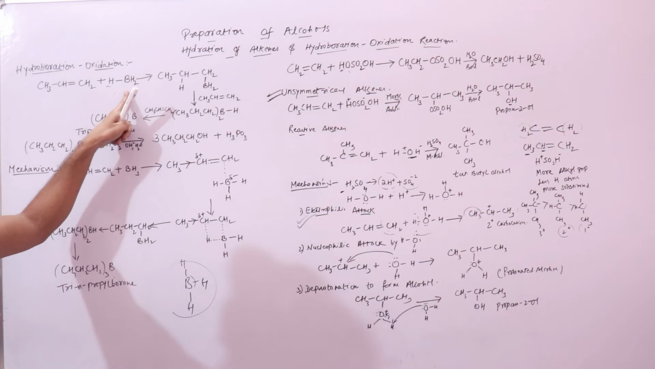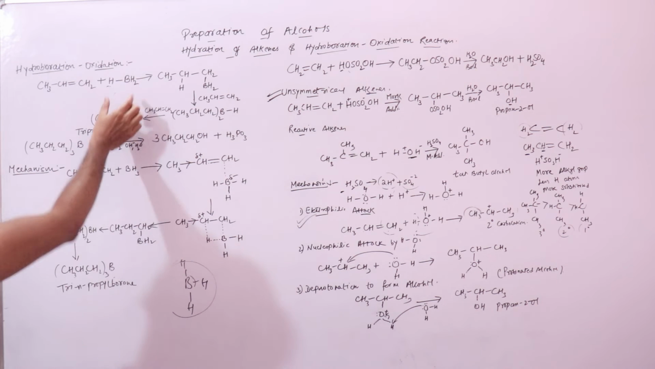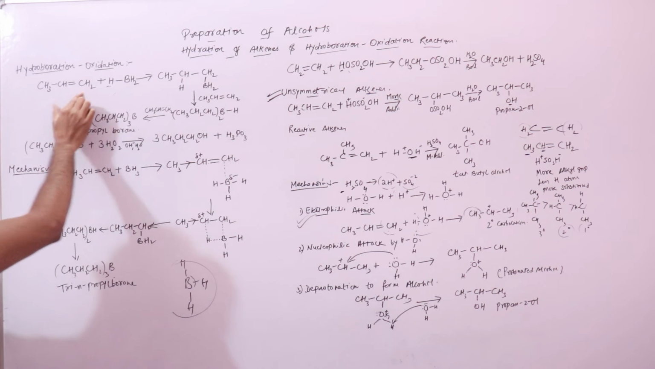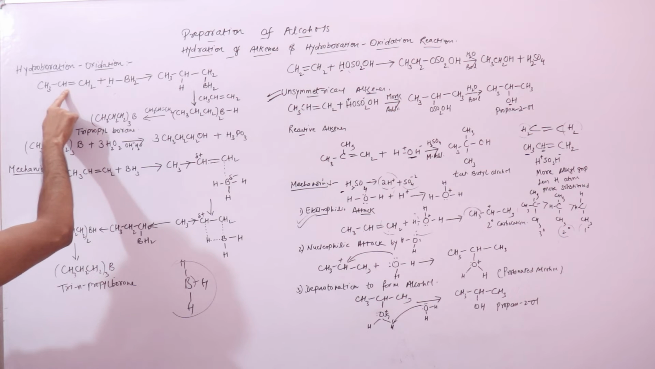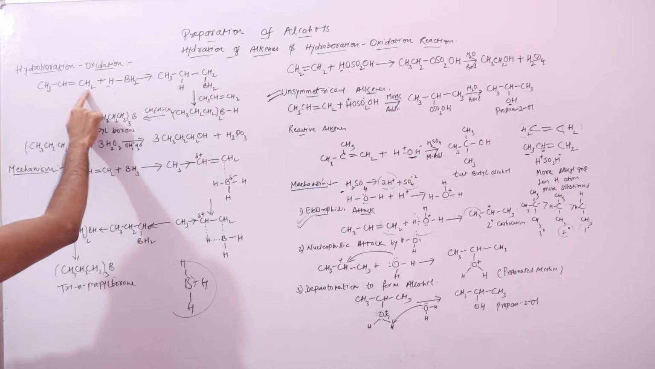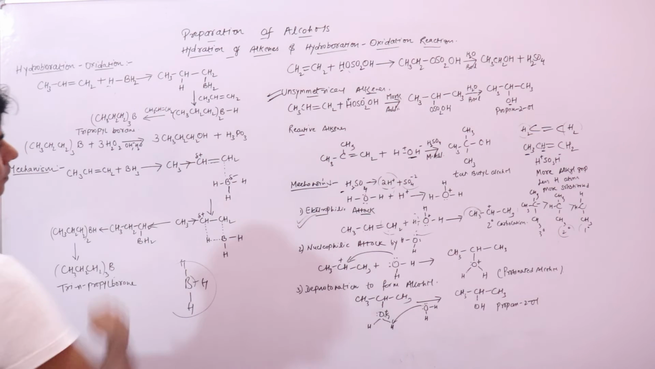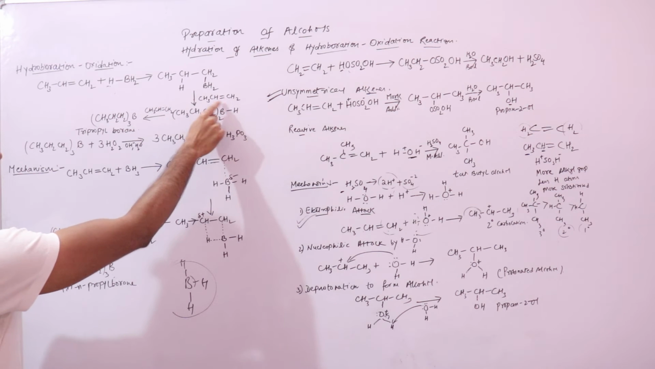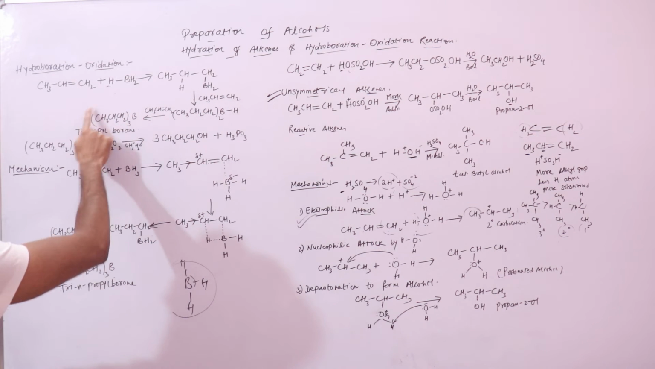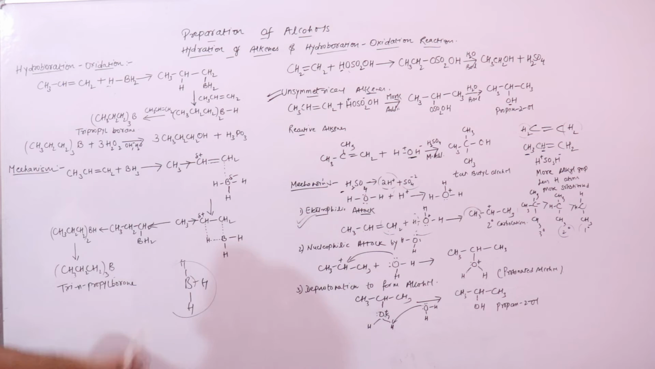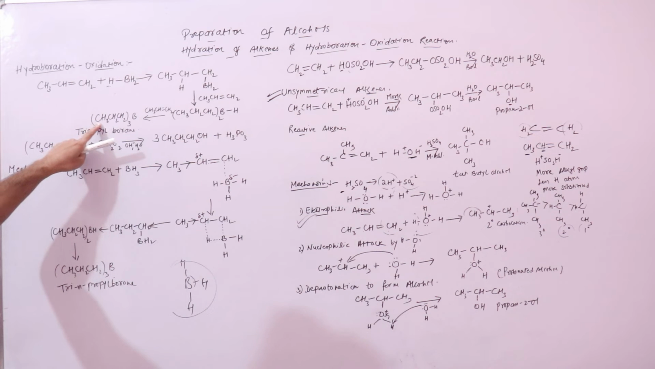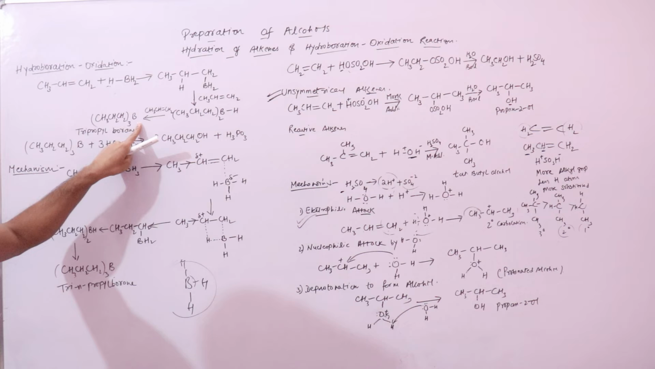So hydroboration is where boron is added across the double bond, where a hydrogen atom is attached to this carbon and this BH2 is attached to this one to form this addition product. Now this addition product will react further with other molecules of alkenes to form this trialkyl borane. This is your propyl, this is your tripropyl borane, this compound.